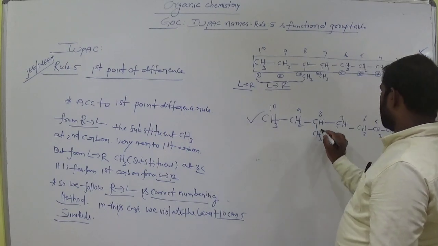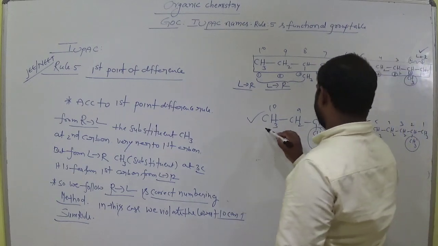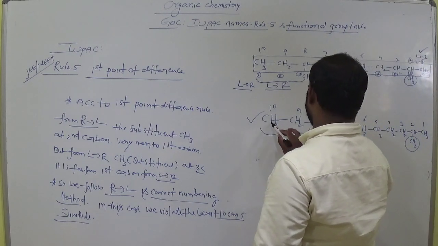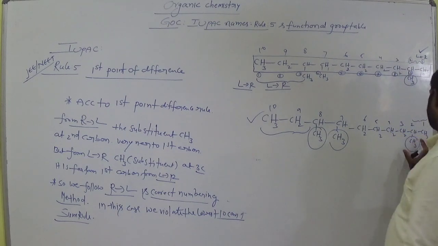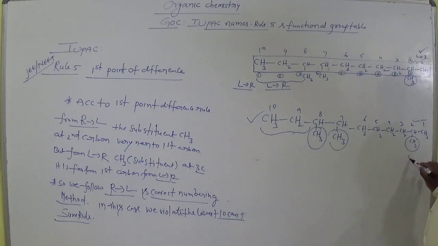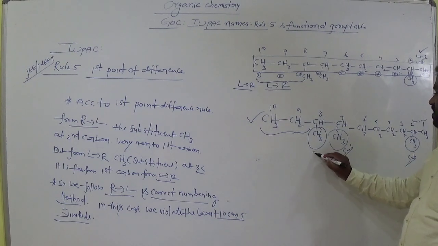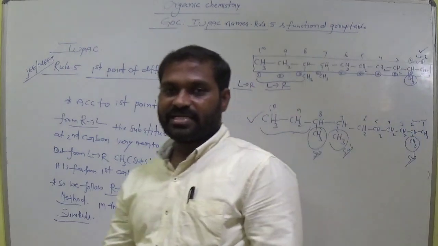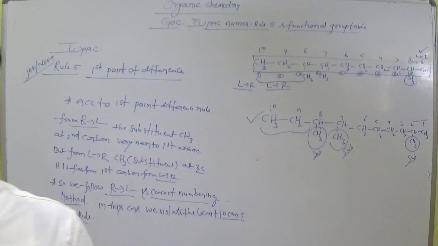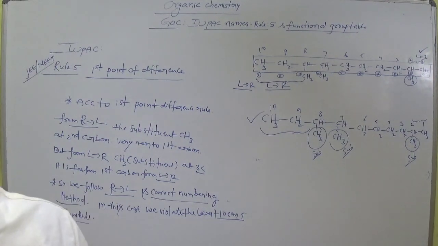Okay. So these are the substituents. Why? Because this carbon is very far from the first carbon, but it is very near from here. From the first to the second carbon we get the substituent. What we call it is substituents. CH3 is called a methyl group. Already we discussed this. Did you get the clarity about this one? So very important, in this case we may get confused here. Okay. Clear?